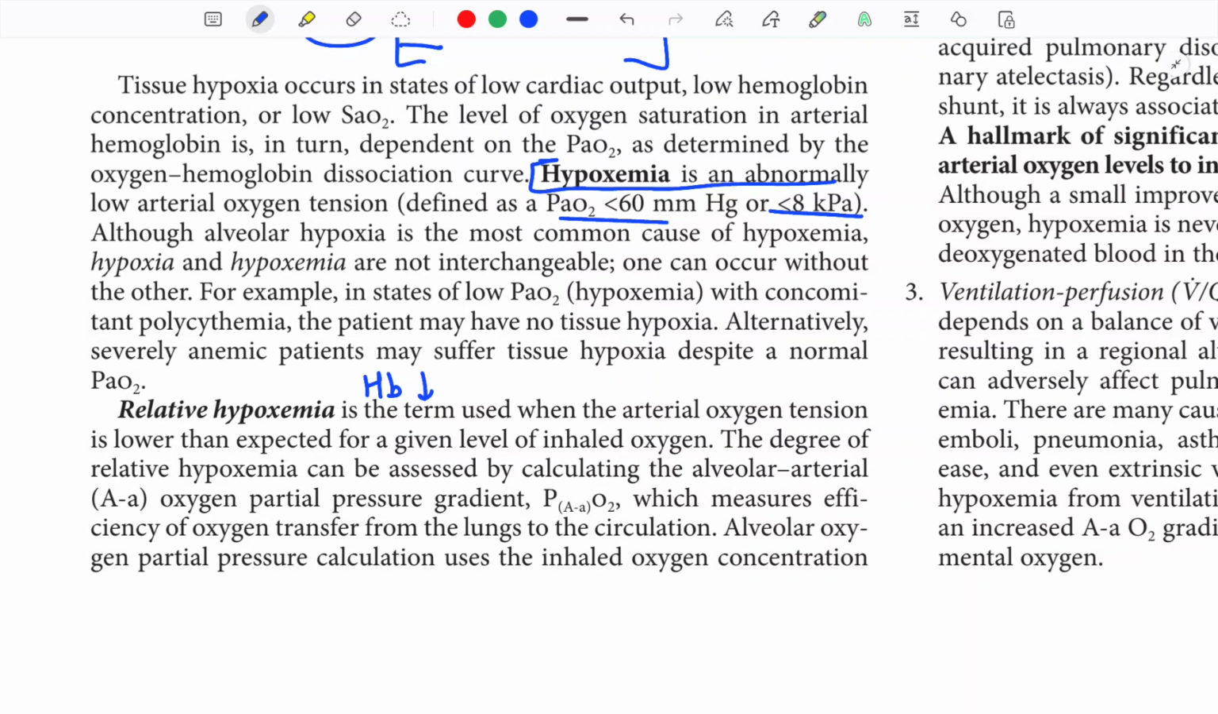How do we calculate it? By calculating a PF ratio.